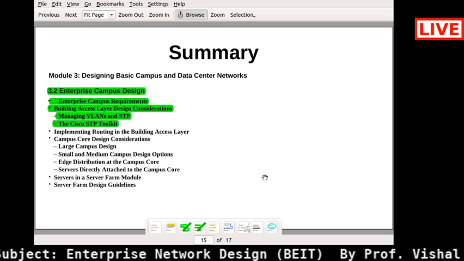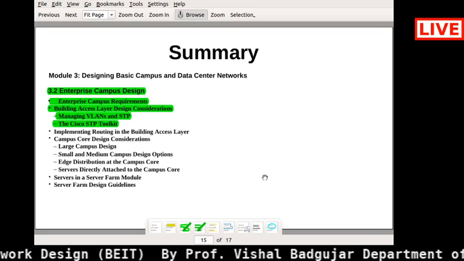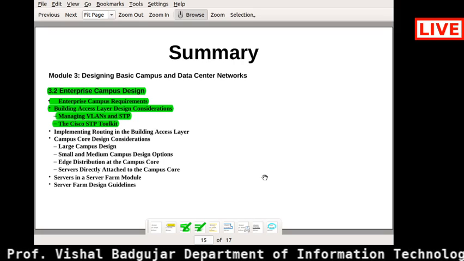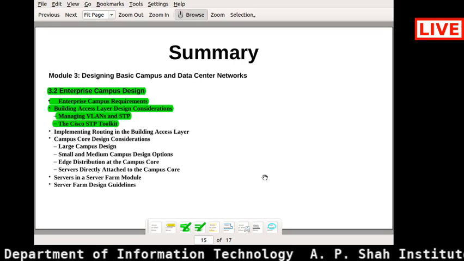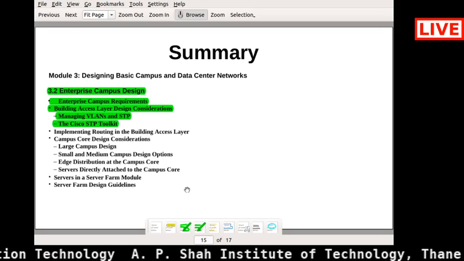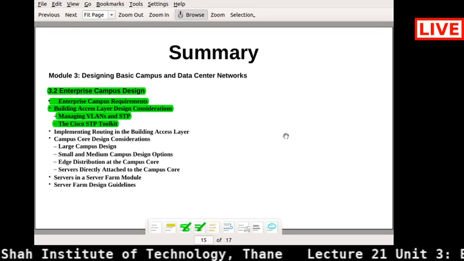Because RSTP you need to use, but if RSTP is not there, then in that case you need to use the Cisco STPs, and there are different toolkits for all this part. These points we have covered today, and the rest of the things we will see in the next session.